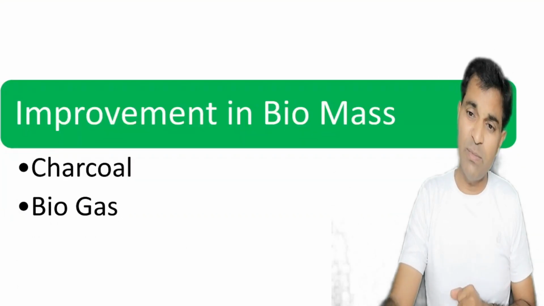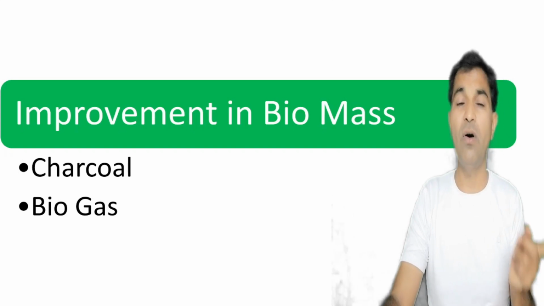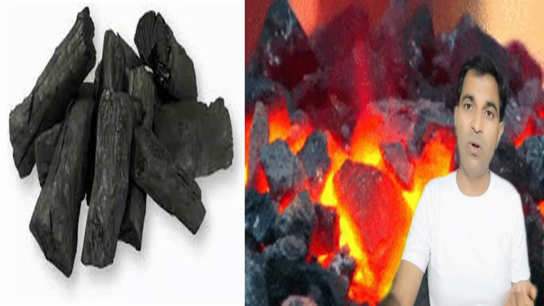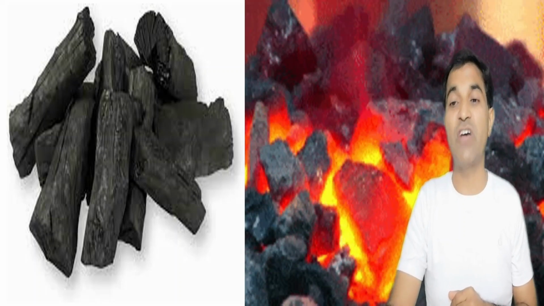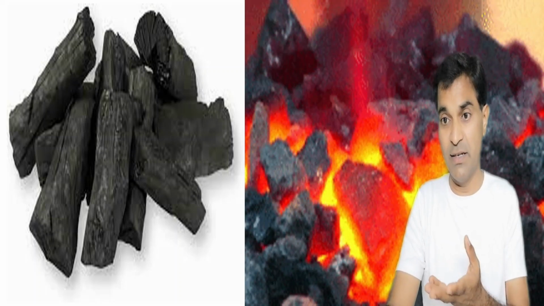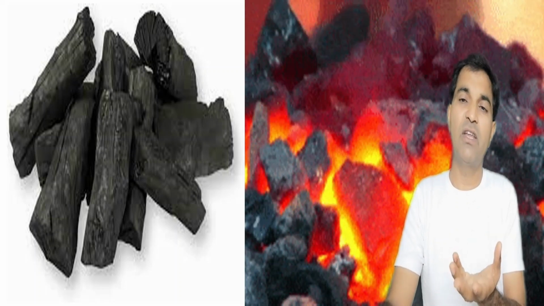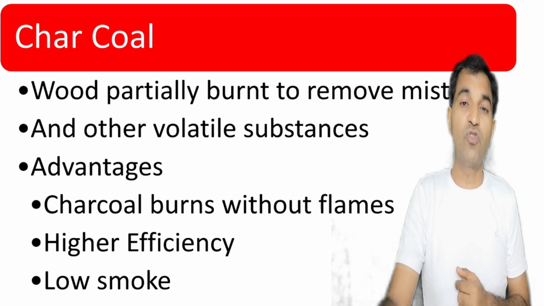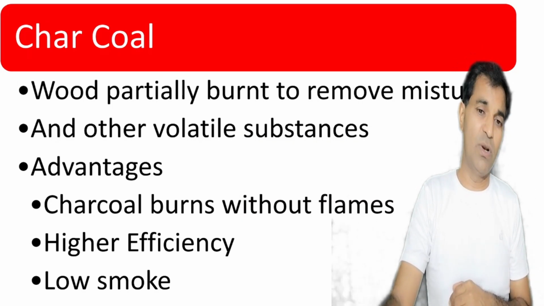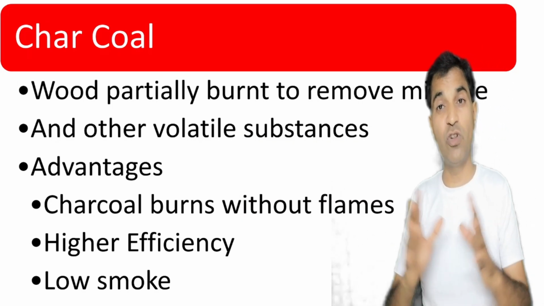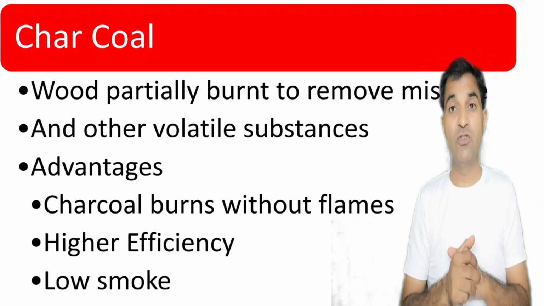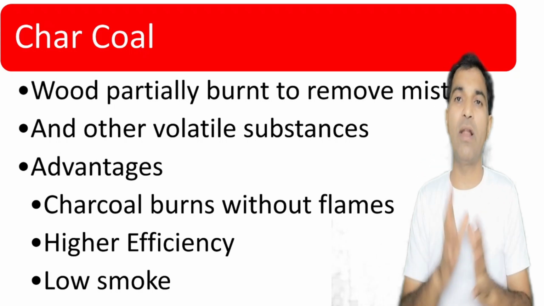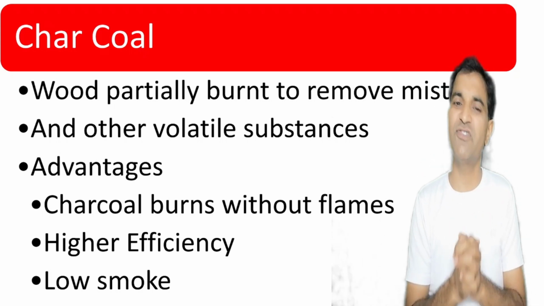Now how can we improve this biomass? Through charcoal or biogas. This black colored item is nothing but charcoal, and you can see that when it is burning, it is not giving any sort of ash. So how can we manufacture charcoal? Actually wood is partially burnt to remove the moisture and other volatile substances present in wood. So now it is almost pure coal, and that is known as charcoal.